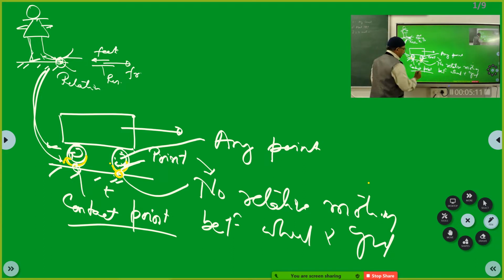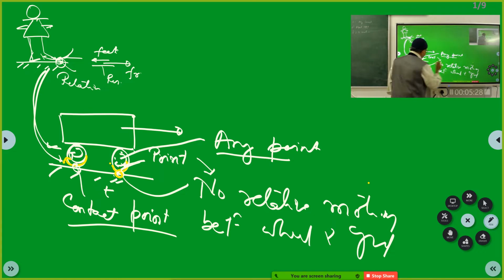At some instant of time t, this point P is touching the earth. At that time, this point is instantly at rest with respect to ground. And I told you any other point is in relative motion. At an instant of time, if I say every other point is not at rest with respect to ground, am I right in telling that? No, sir, I am not right.